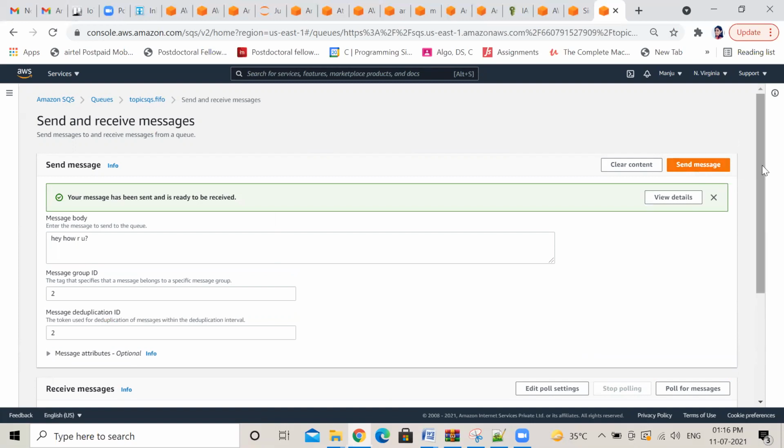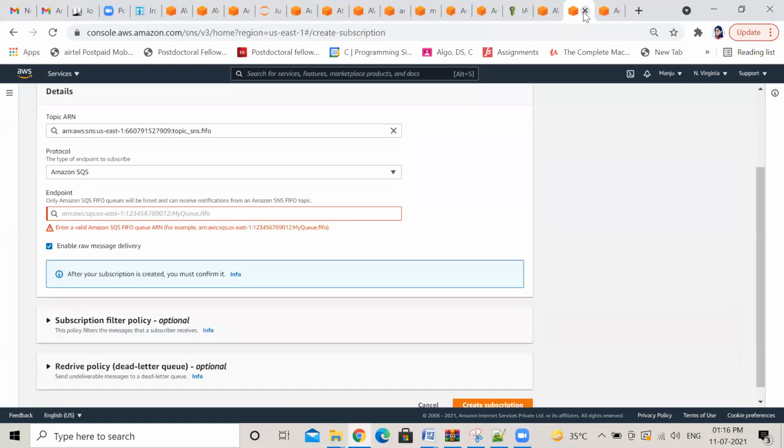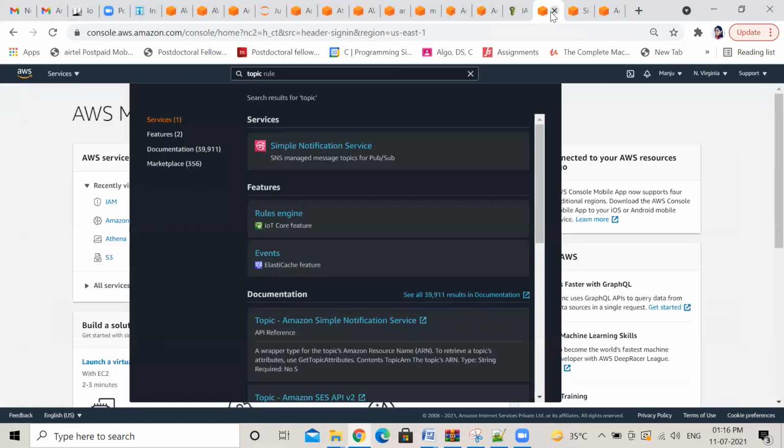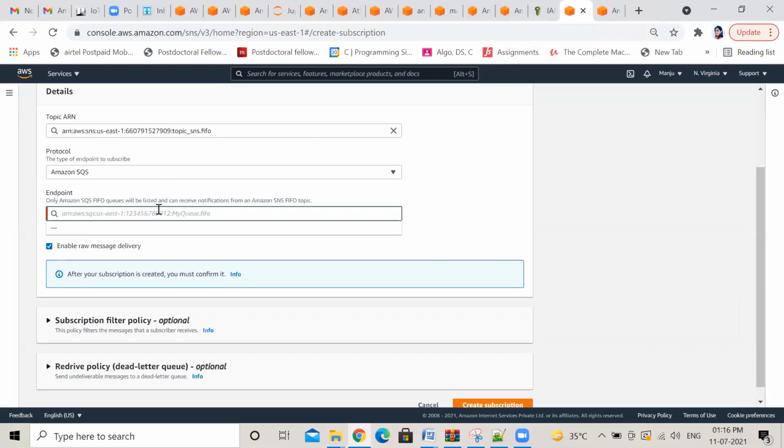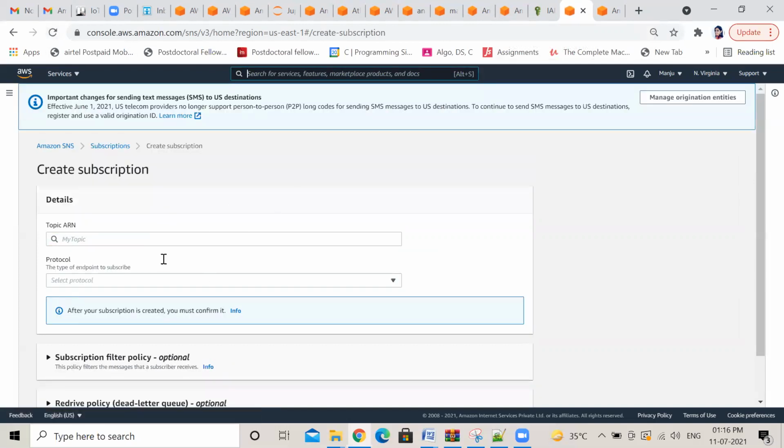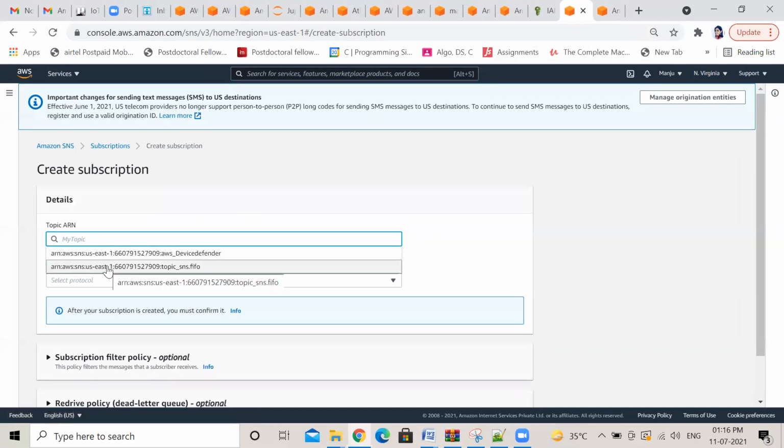Now you see the topic. No, not this one. In the other tab, you have opened the topic, right? Yeah, you give this name here. No, not that one. Give the name here of your SQS that you have created. Refresh it first. It won't come. Click on the above refresh button.